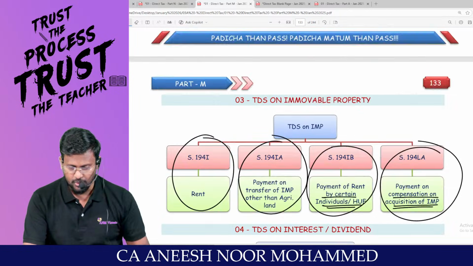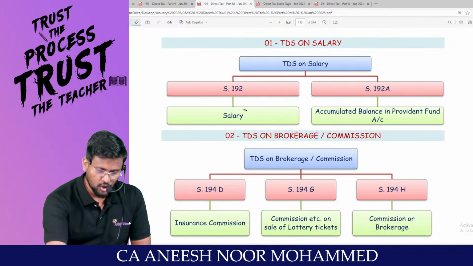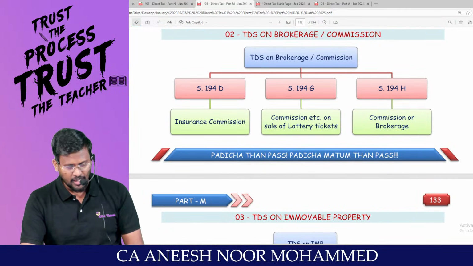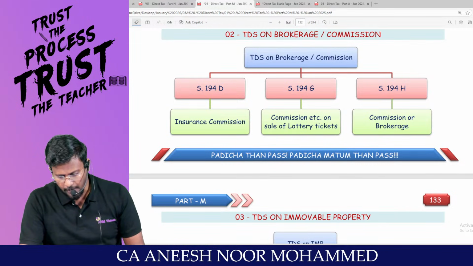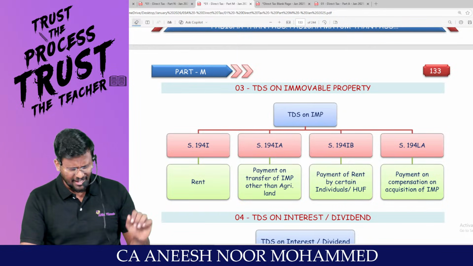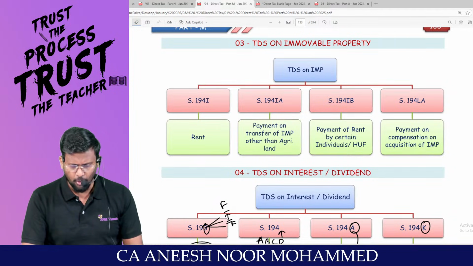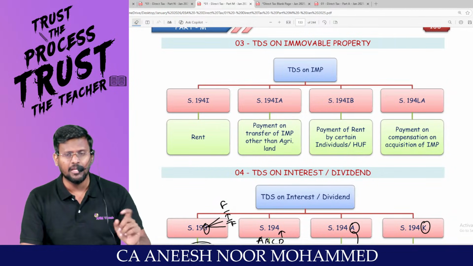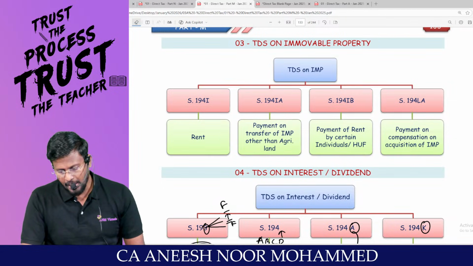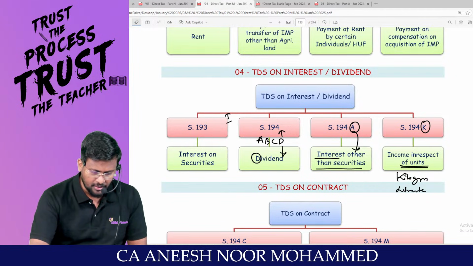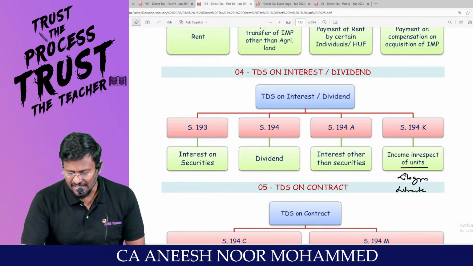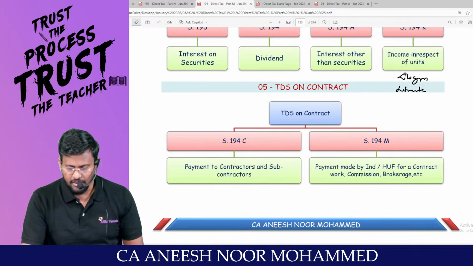Kilogram is a unit. So come on, from the start. What is 192? TDS on salary. 192A, accumulated balance in the provident fund account. 194D, insurance commission. 194G, lottery commission. 194H, brokerage or commission. 194I, rent. 194IA, transfer of immovable property other than agricultural land. 194IB, payment of rent by certain individual or HUF. 194LA, payment of compensation on acquisition of immovable property. 193, interest on securities. 194, dividend. 194A, interest other than interest on securities. 194K, income in respect of units.